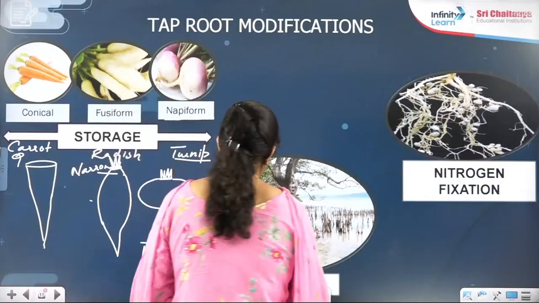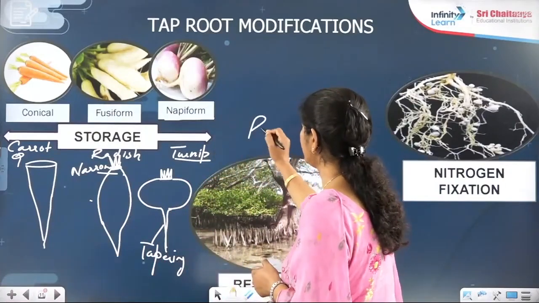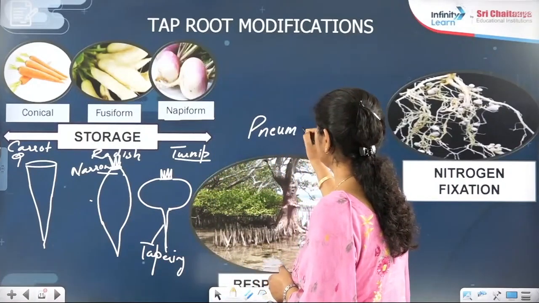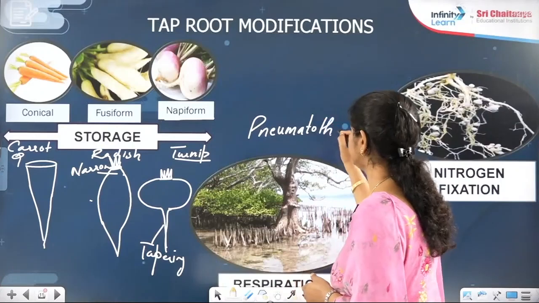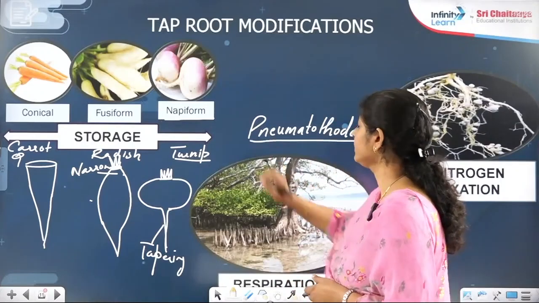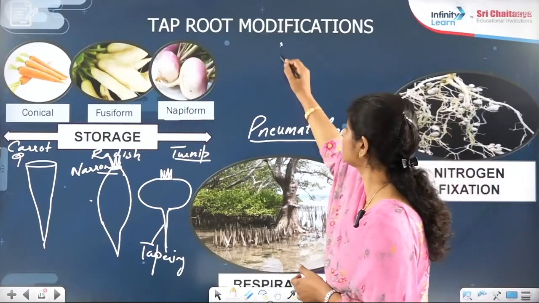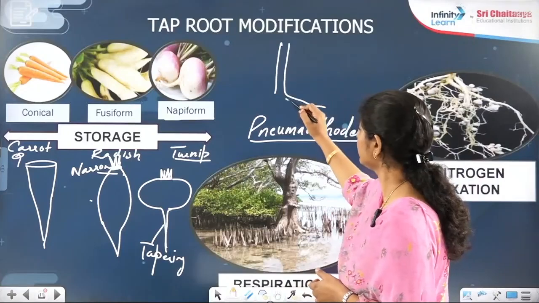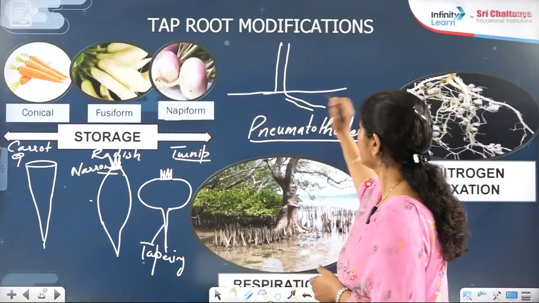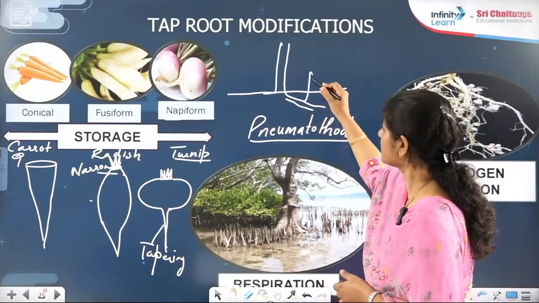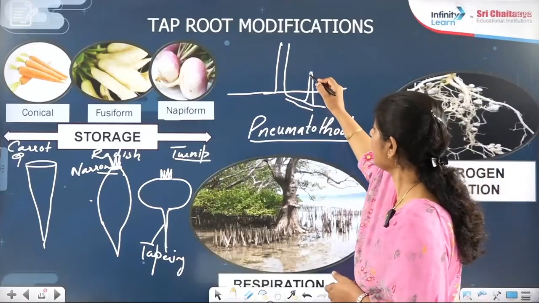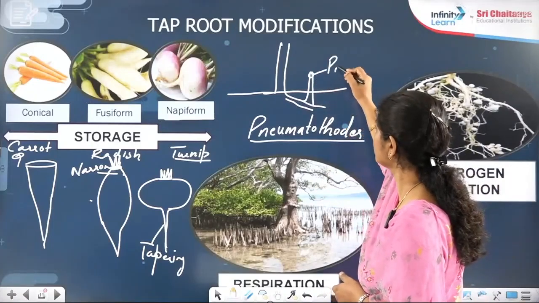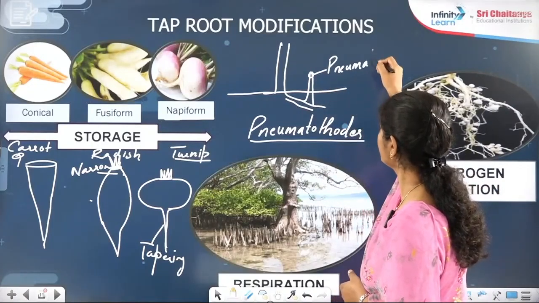Now here it is for respiration. These roots you call pneumatothorns, right? Suppose this is the root under the ground, it starts moving upward and they have pores, which you call pneumatophores.